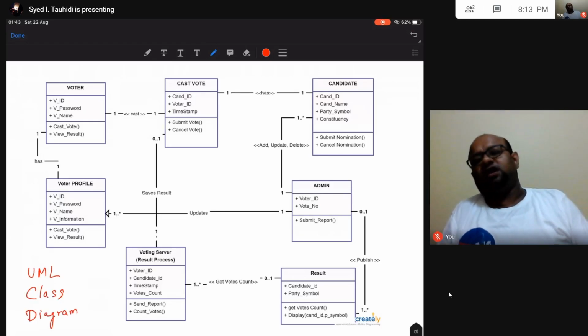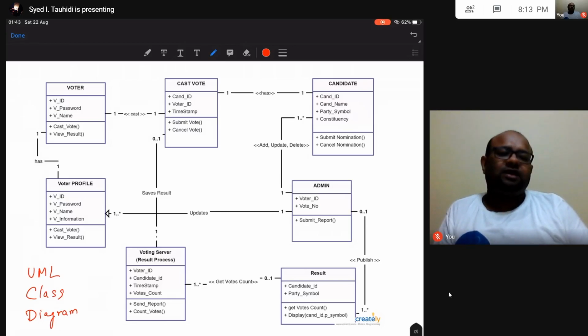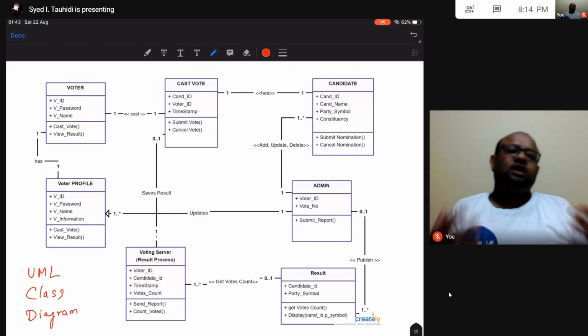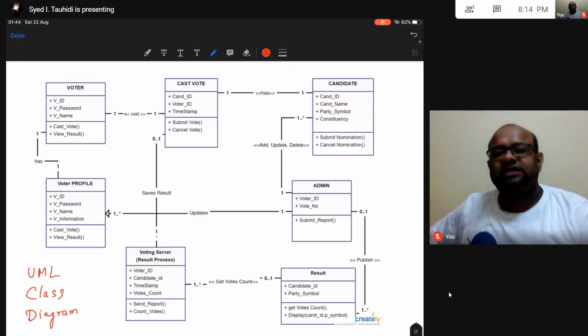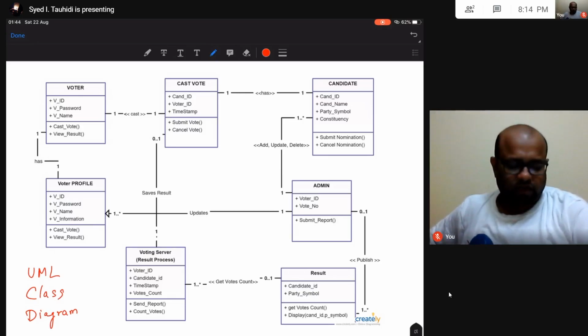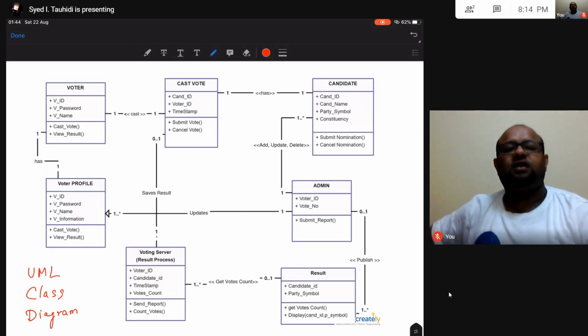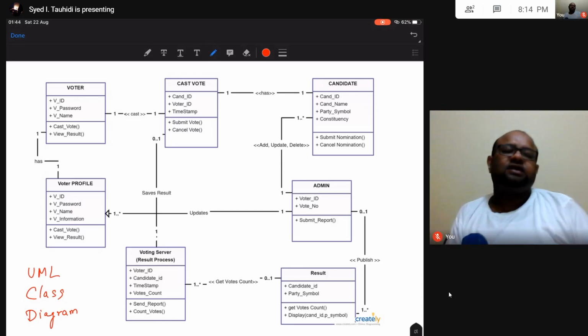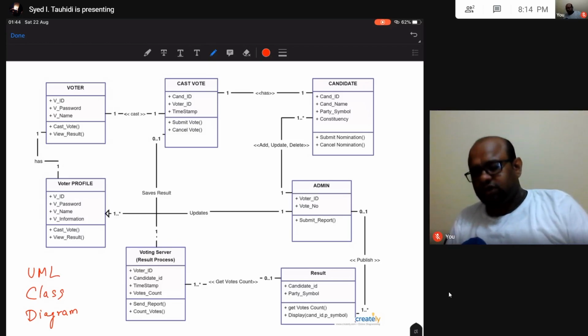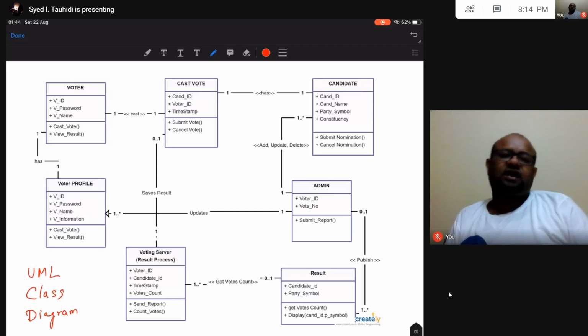Okay. We are not going to worry too much about UML in this course, but this is a very important type of diagram used to represent a program. You will study these things in detail in your software engineering course. Apart from class diagrams, there are lots of other diagrams: use case diagram, sequence diagram, activity diagram, lots of things that can help us understand how a software is going to be implemented and how a software is going to be used. Okay, these are important in lots of places.